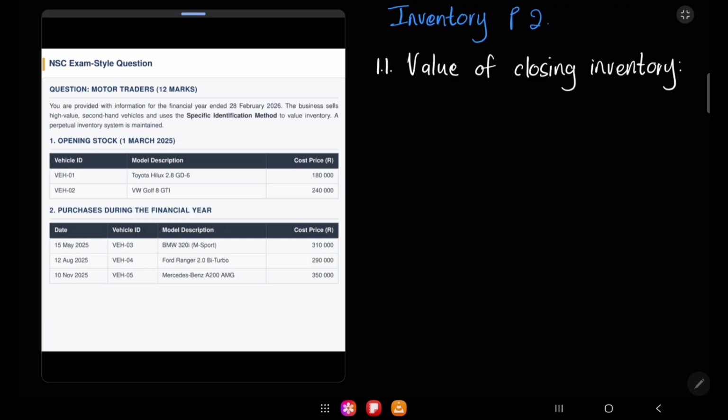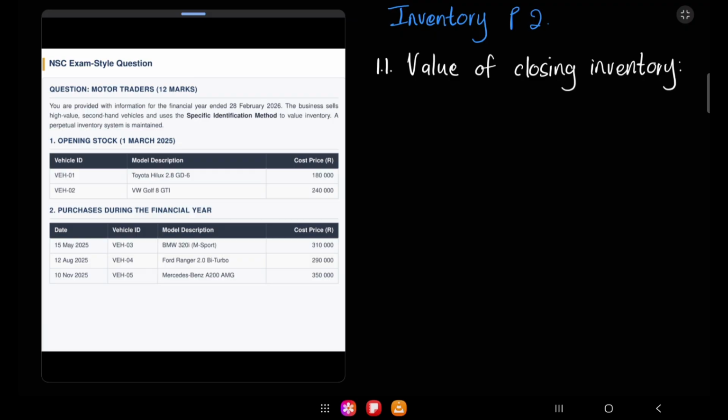The first question says, calculate the total value of the closing inventory on 28th of February 2026. In the specific identification method, when they talk about closing inventory, they want you to find the value of the cars that you still have, or the items that you still have, the ones that you didn't sell.